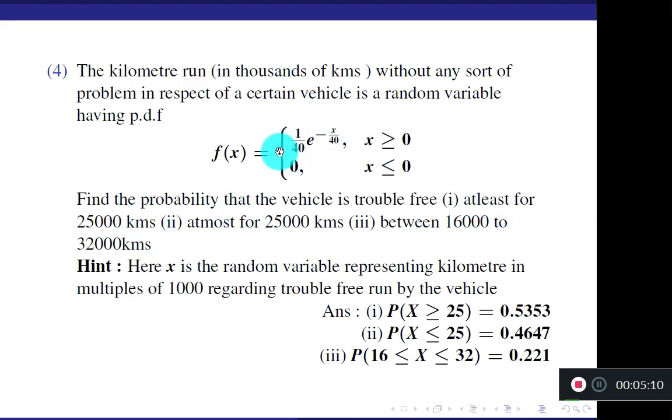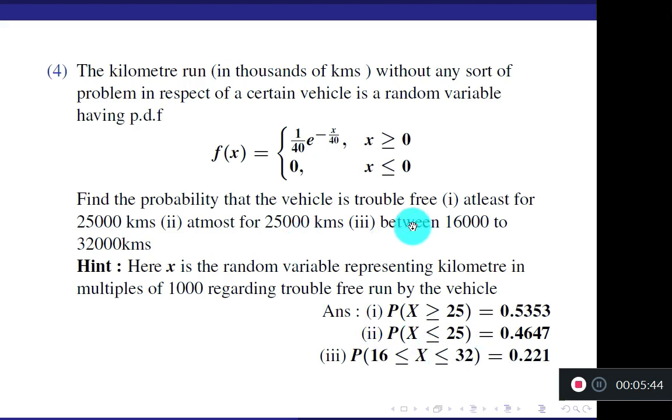Remember, this data of x is given in terms of thousands of kilometers. So x means it is in thousands of kilometers. So here 25,000 kilometers means x is 25. Okay, that is why I have given you the hint here. You cannot write x greater than or equal to 25,000 because the unit of measure is thousands of kilometers. So 25,000 means x is greater than or equal to 25. Second question. At most 25,000. At the most means maximum. That means less than or equal to 25.